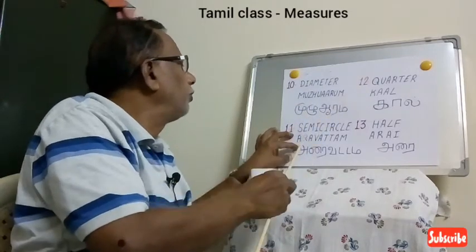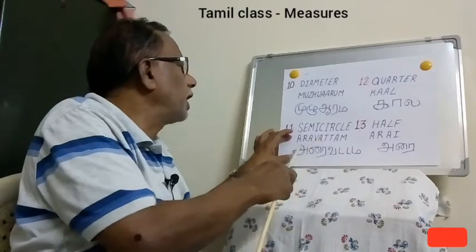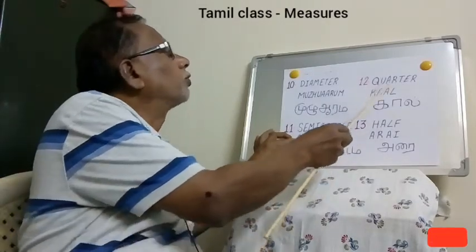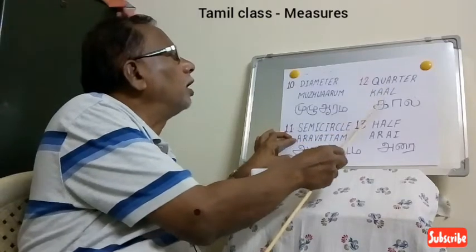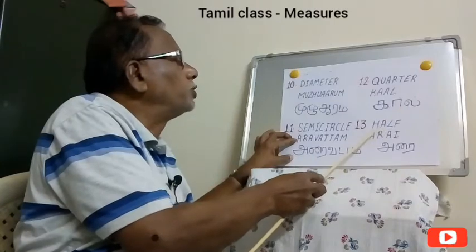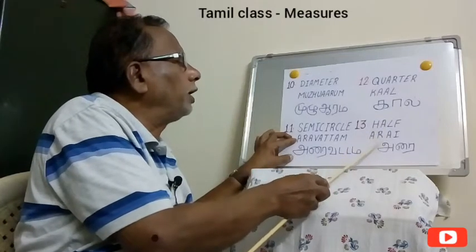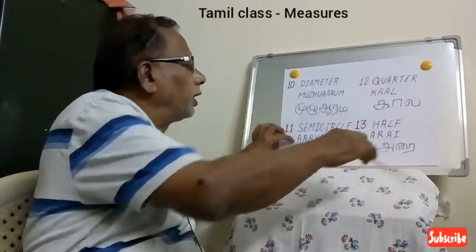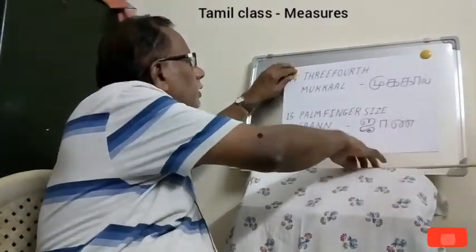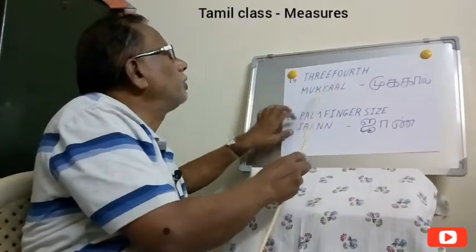And for semicircle we say Araivattam. And for quarter, 1/4, we say Kal. And for half, 1/2, we say Arai. Then for 3/4, we say Mukkal.